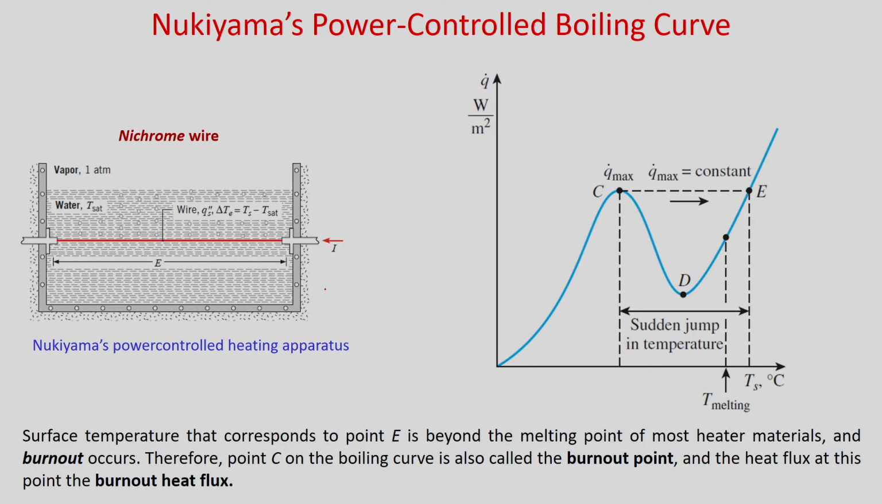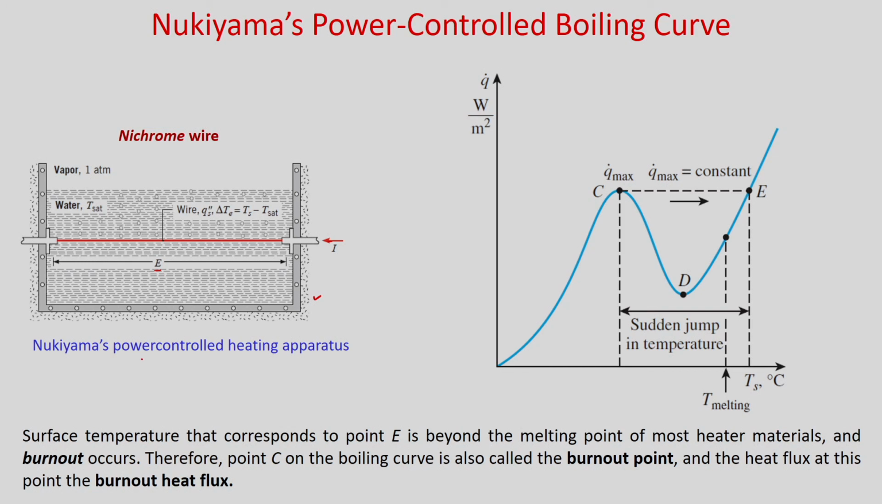Now, let us see what Nukiyama did in his experiment. In 1934, when Nukiyama did the experiment, he first took a nichrome wire. You can see his experimental setup. This is a power-controlled heating. You have a voltage difference and the current passing through this nichrome wire, and he was increasing the heat flux on this nichrome wire by controlling the current.